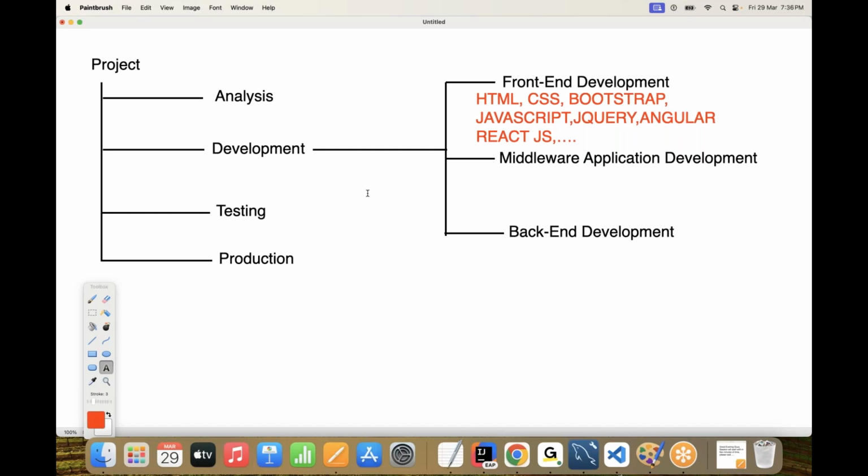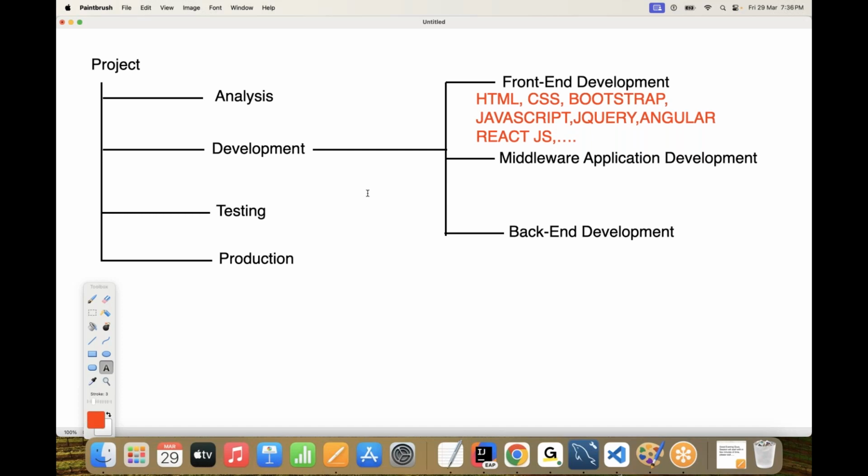For example, we have a front-end registration form page available. There we are going to enter some data: first name, last name, address, email ID, mobile number, date of birth, and everything. There we are entering the data. When we click on the register button, automatically a request will go to the server-side application. Along with that request, the data will go to the server-side application.